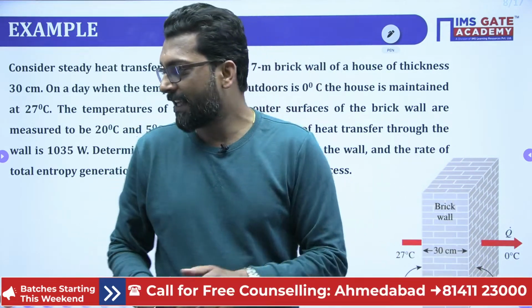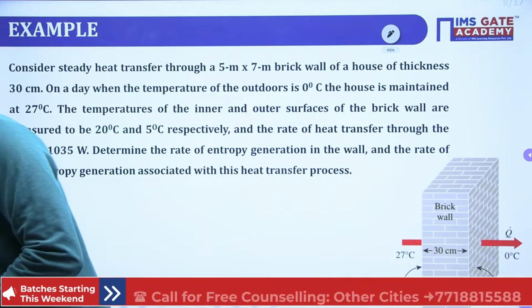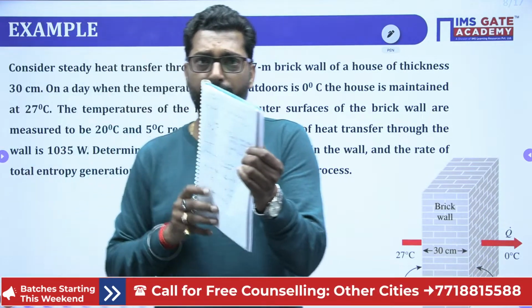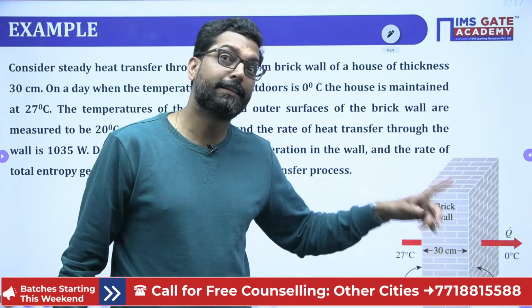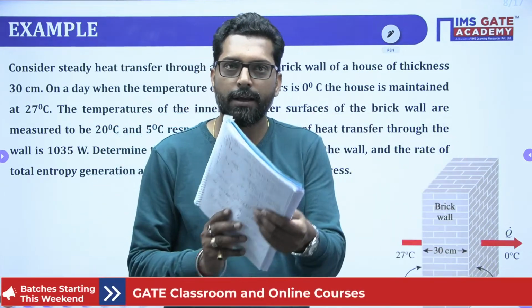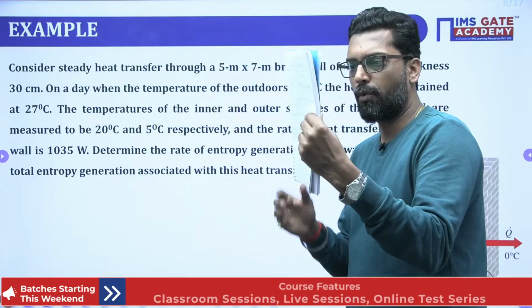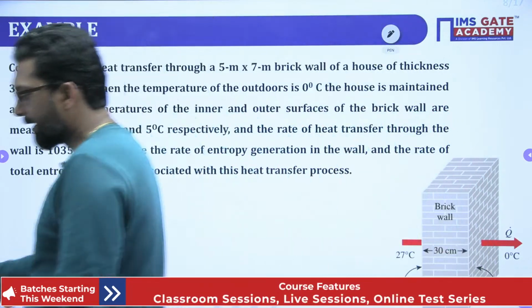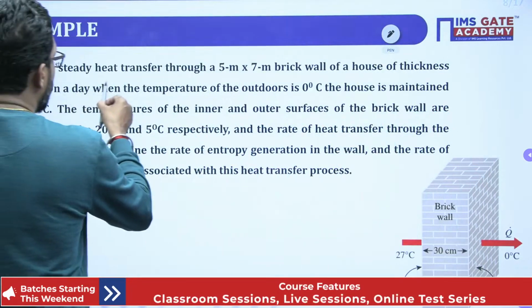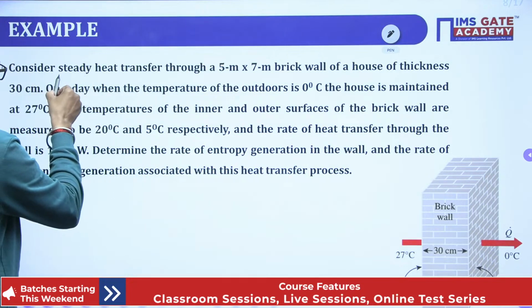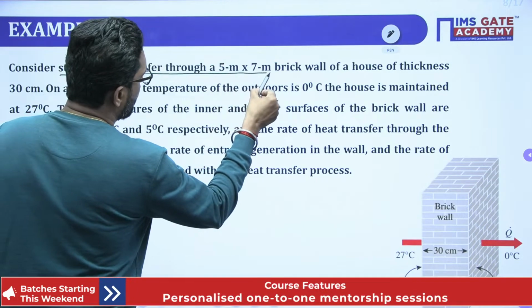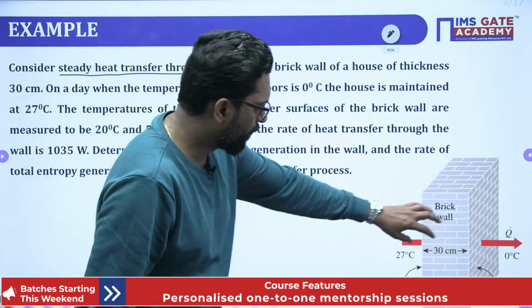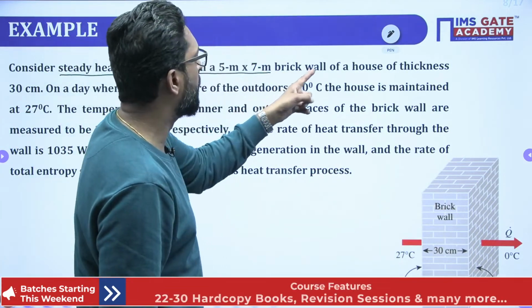There is a wall. See my dear, this is your wall. That question will also be solved in heat transfer, but in other aspects. Okay, so this is your wall, and consider steady heat transfer through a 5x7 meter bricks wall.